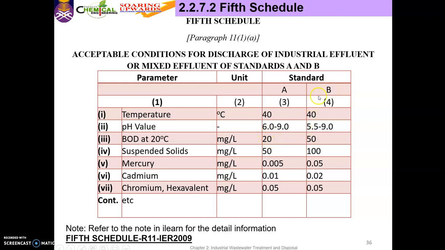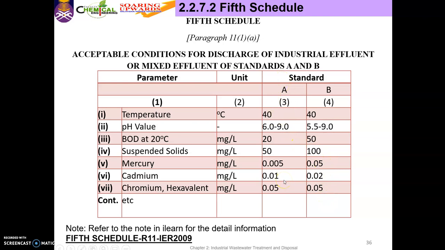So Shah Alam is under standard B because kita tak ada empangan. Kat area Shah Alam ni tak ada empangan, so kita dalam standard B. If you look at some of the value of the parameter, about double. Kalau standard A, nilai yang dia tak boleh reach, tak boleh lebih adalah 20 untuk BOD, and then for standard B, it's about 50. Cannot exceed 50 for BOD. Ini pun about double, 50, this one is 100. Because kita adalah jauh daripada empangan, so nilai dia lagi strict.